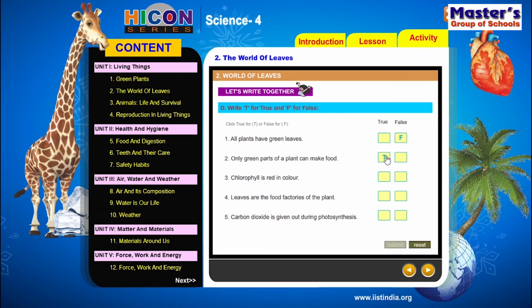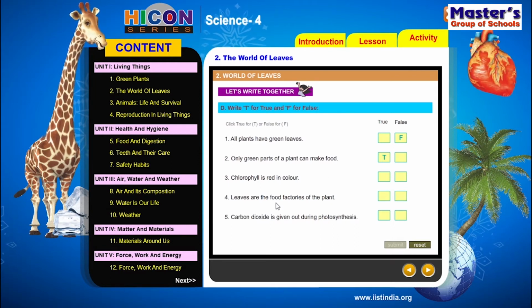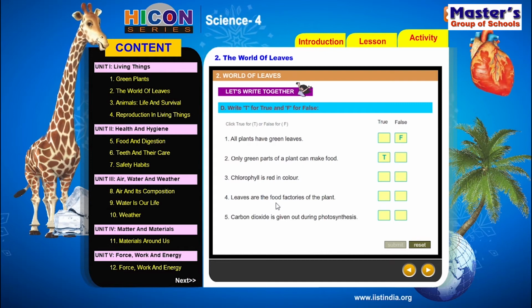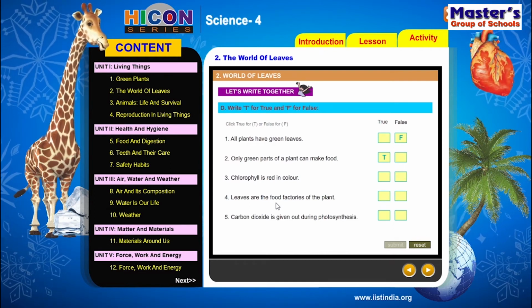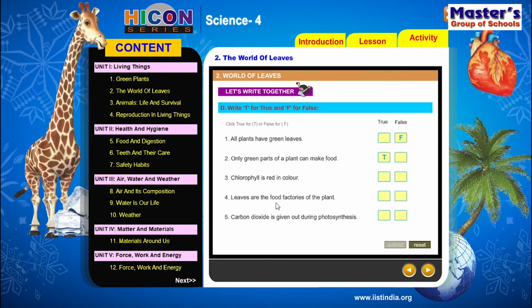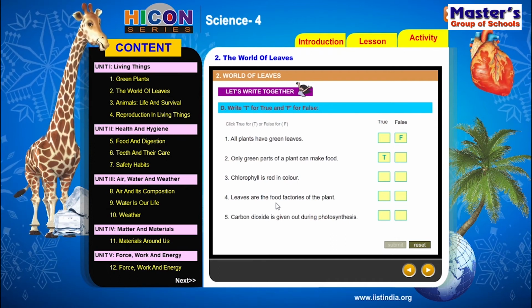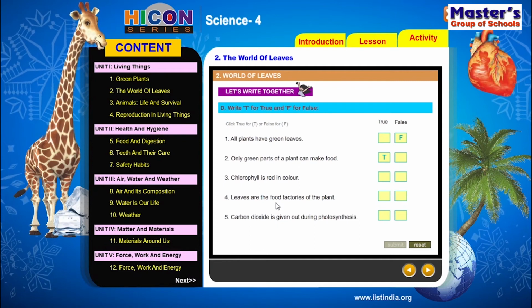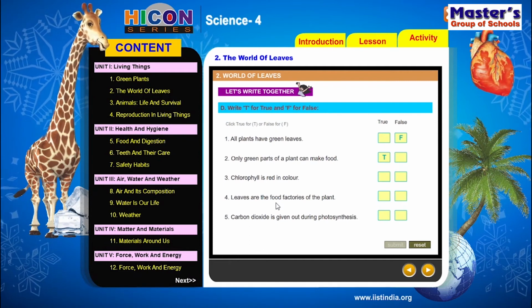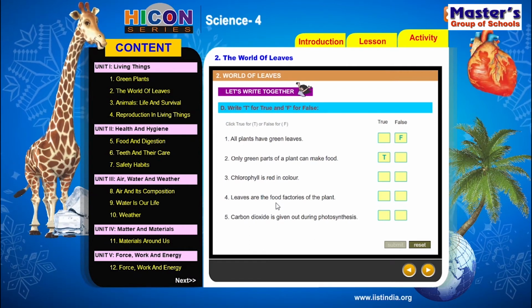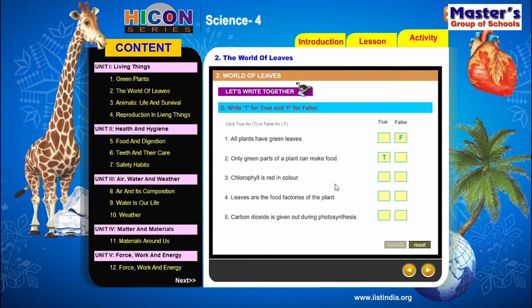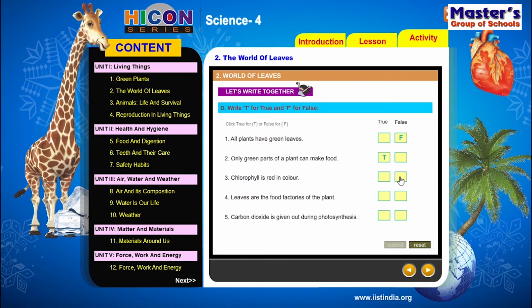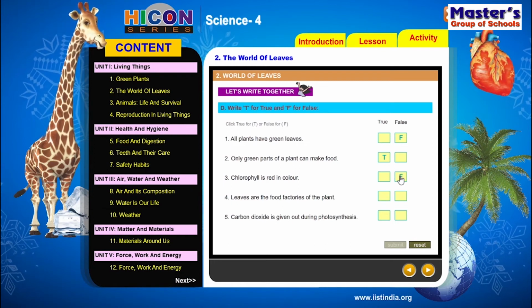And read the third sentence: chlorophyll is red in color. Children, is it correct? No. Chlorophyll is a green color substance and it causes the green color of the leaves. Generally this chlorophyll is present in leaves. That's why leaves are green in color. So chlorophyll is not red in color. It is green in color. So the third sentence is wrong. So write F in the box provided.